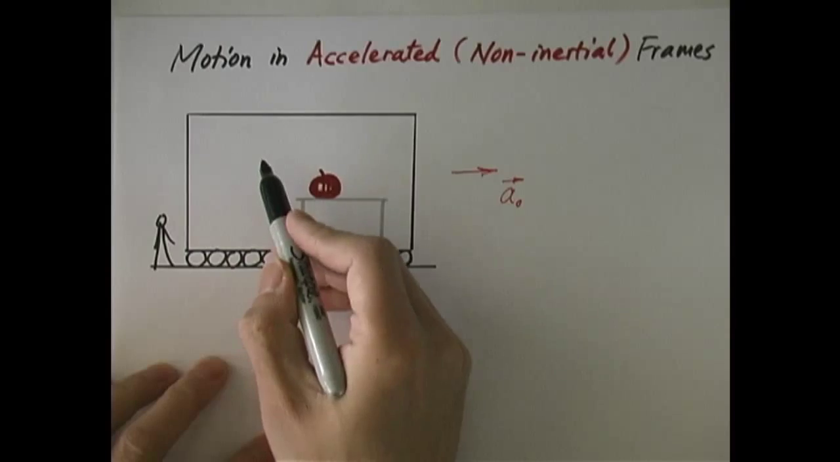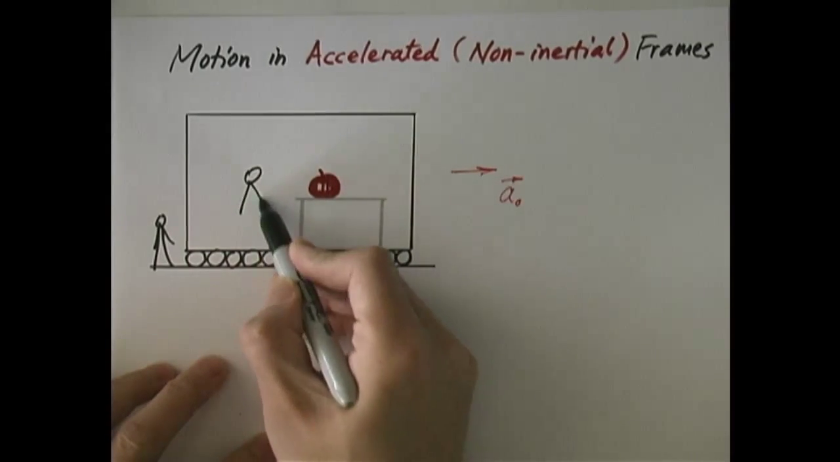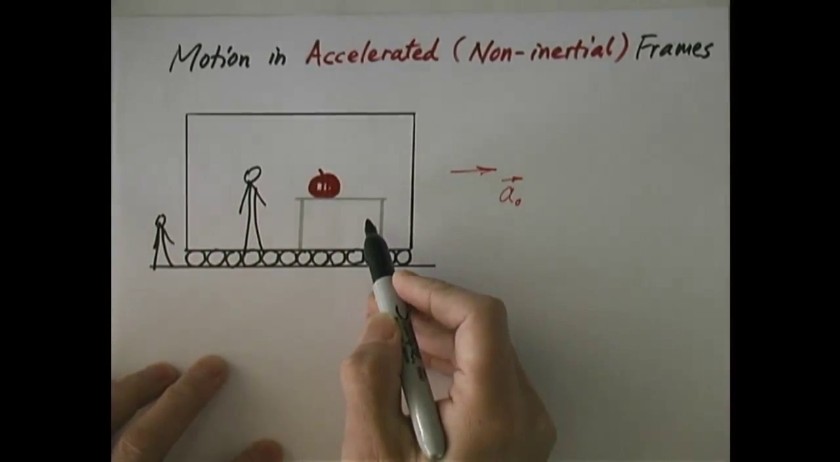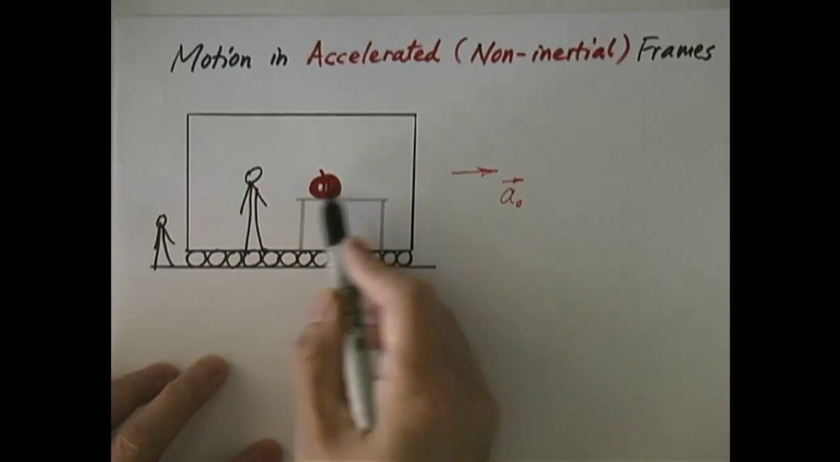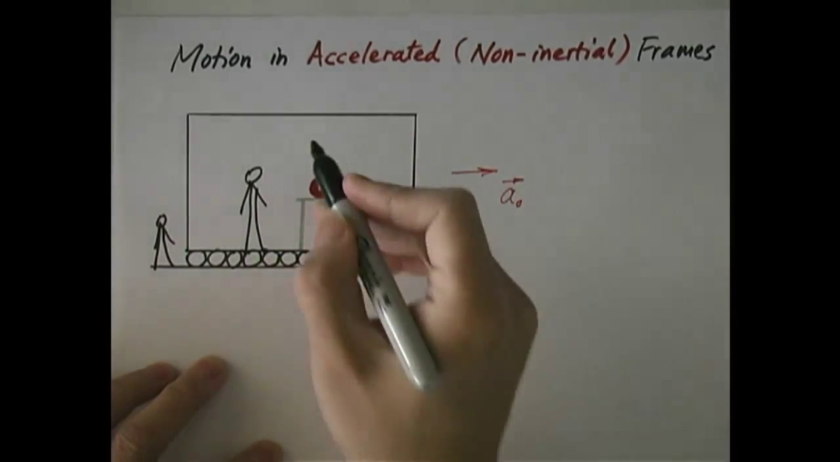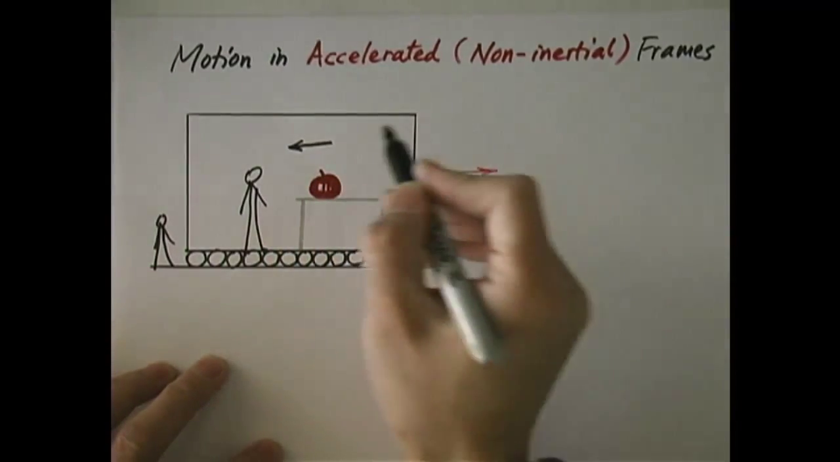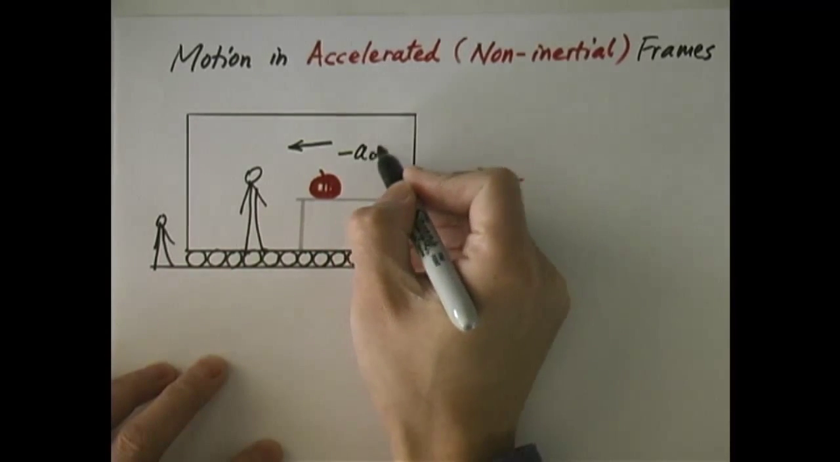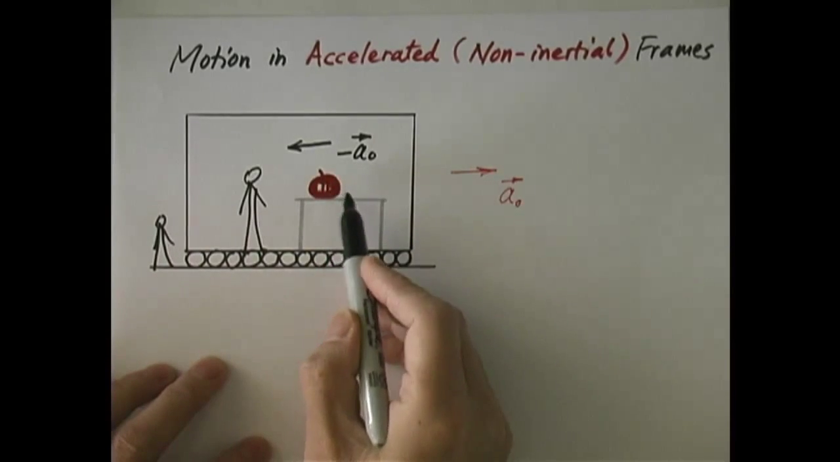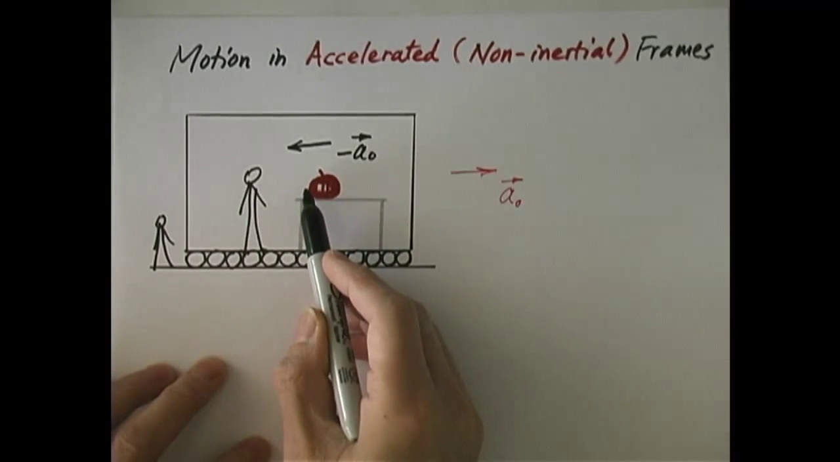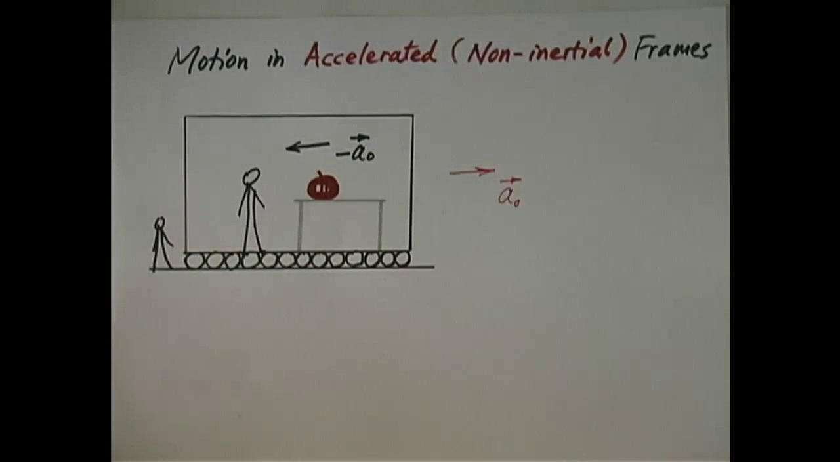But what if you are inside? You're inside and you watch this apple. Now, you see this apple moving towards you, right? You see this apple moving towards you with an acceleration of what? From your point of view, negative A0, right? And then the apple goes towards you at acceleration negative A0 and eventually falls off. So the question is, how are you going to interpret this phenomenon that you just observed? That the apple all of a sudden picked up an acceleration and moved towards you.